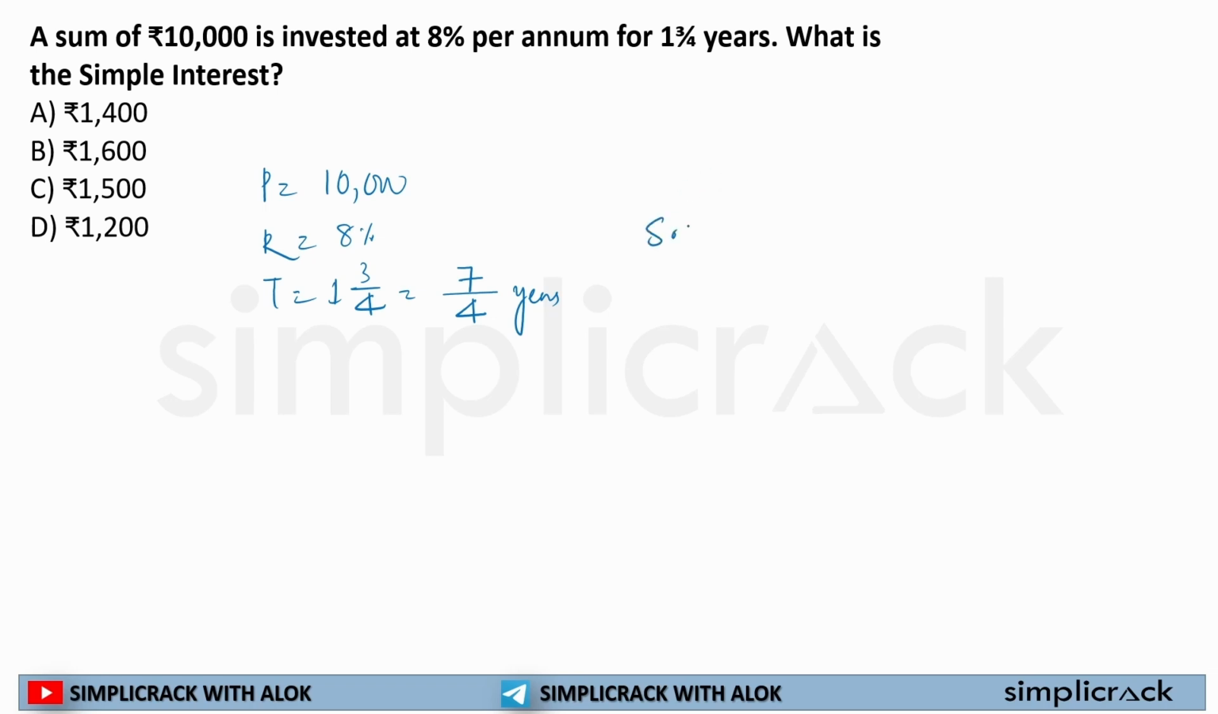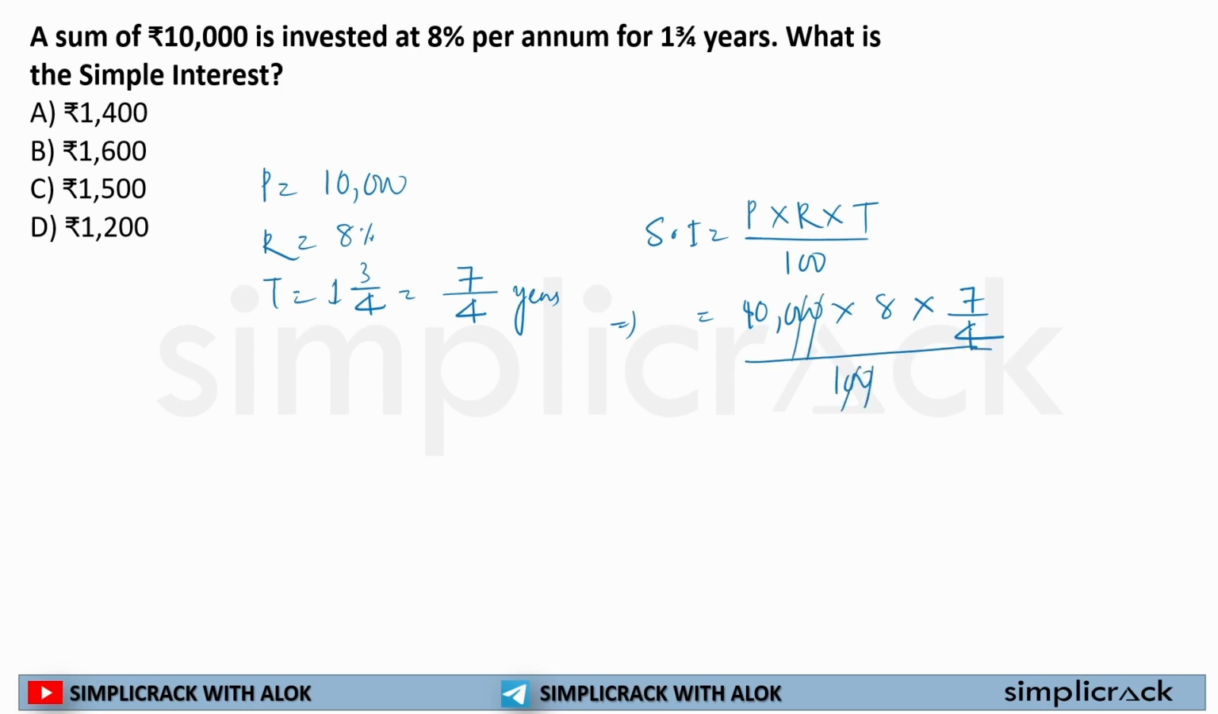What is the simple interest? So sir, formula is equal to principal multiplied by rate multiplied by time divided by 100. So it will be principal 10,000, rate of interest 8 multiplied by time, that is 7 by 4 divided by 100. 0 0 will sir cross out. 8 will be divided by 4, it will give 2. 7 2s are 14. 14 into 100 is equal to 1400. So what is my answer? Sir, my answer is 1400.